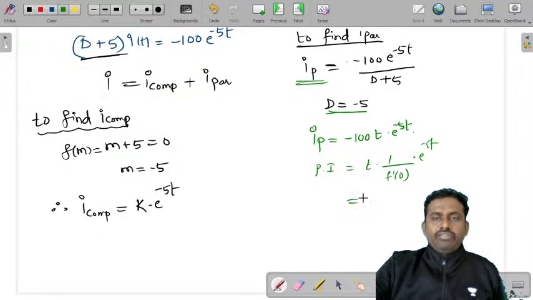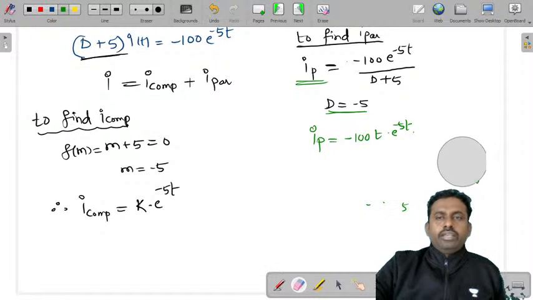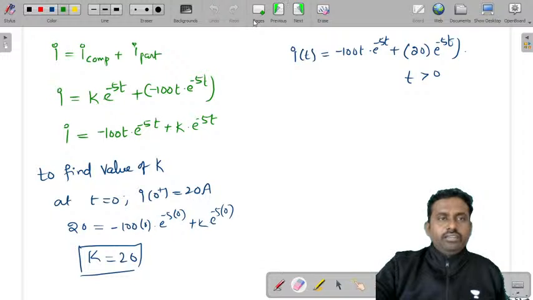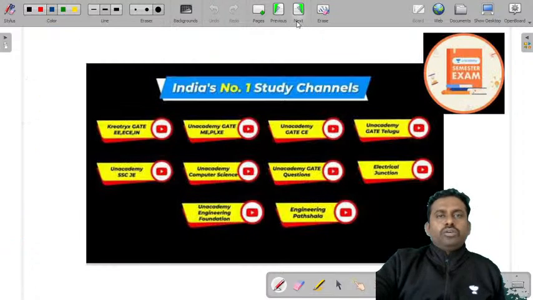So that will give you t into 1 by differentiation of D, which is 1, into e power minus 5t into minus 100. So this is how you'll get minus 100t into e power minus 5t. So you'll take the complementary function and particular integral and find the value of k by substituting the initial conditions, and you'll get the I of t value. So that's how you find these values.